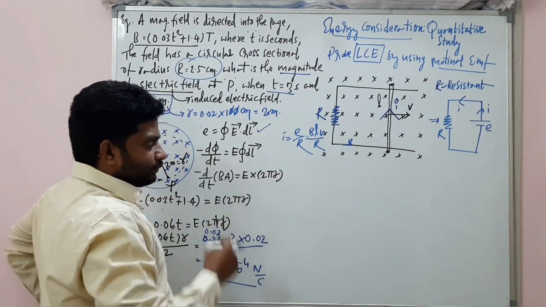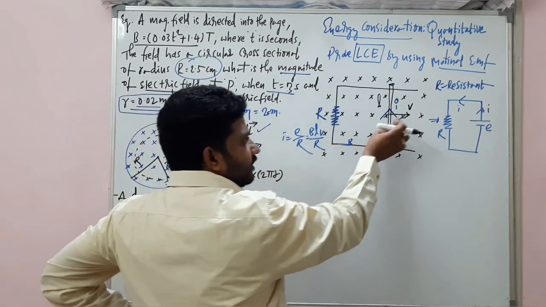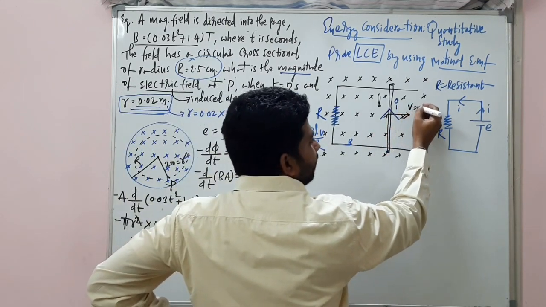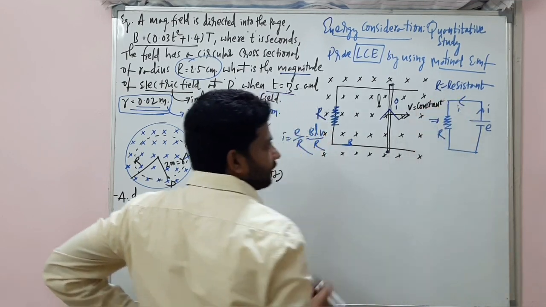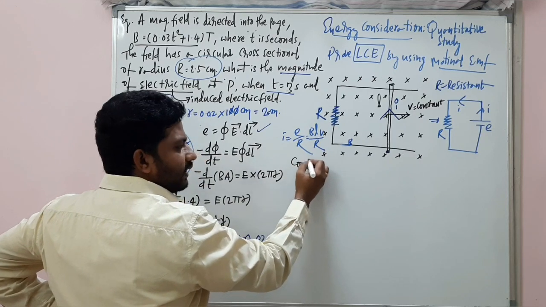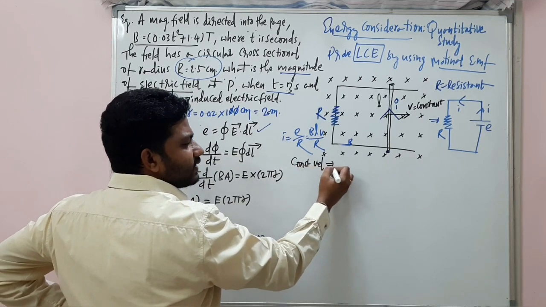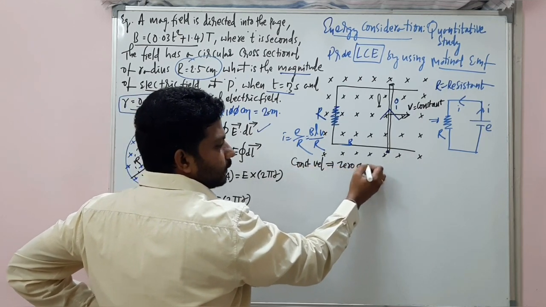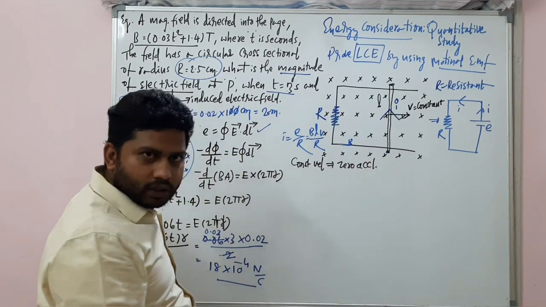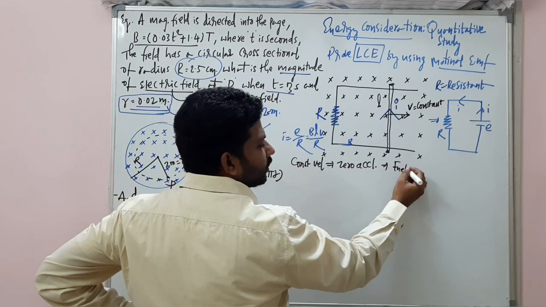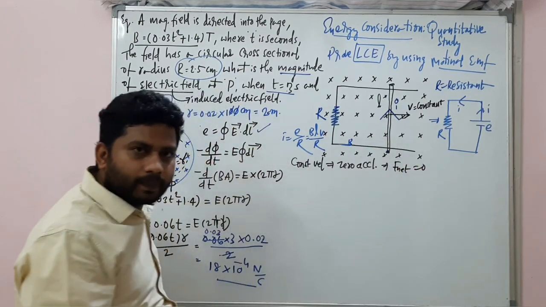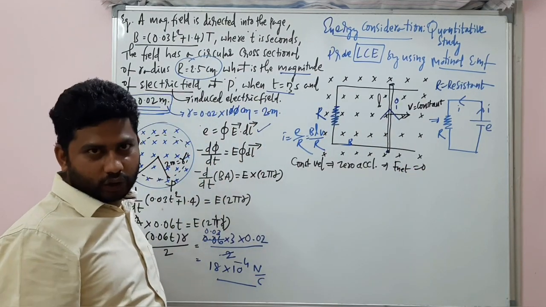Here, this V is constant. We are moving this rod with a constant velocity. Constant velocity means zero acceleration. Will you accept this? Zero acceleration means the net force acting on the rod will be zero. There are two forces acting on the rod.